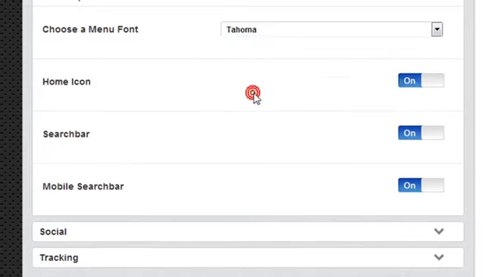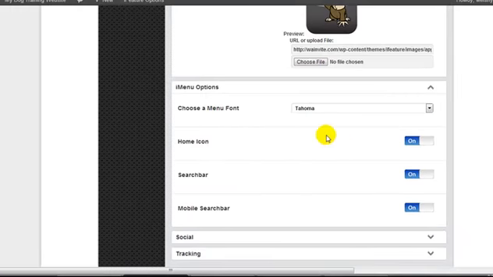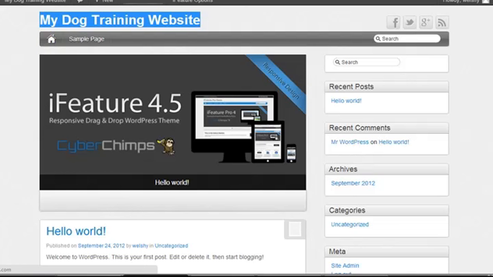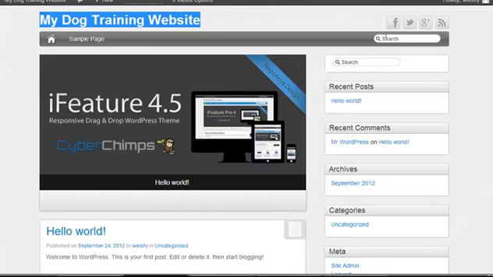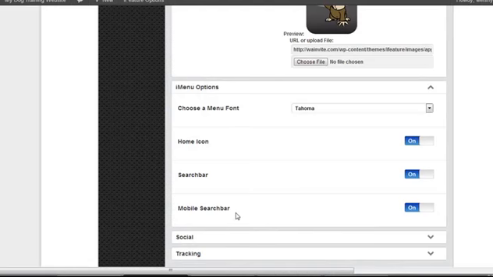Alright, I'll go Tacoma again. A home icon, do we want this on or off? It's preset to on. The search bar, obviously that means this here in the menu, we'll leave that on. And mobile search bar, basically that means if we're viewing it from a mobile, it knows it and it will display a friendly search bar for the mobile.